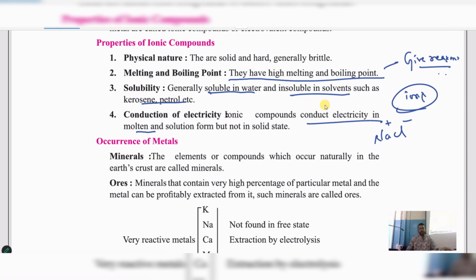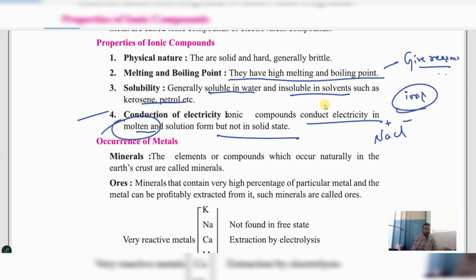So, my dear students, ionic compounds conduct electricity in molten state and also in solution form, but not in solid state. If you want them to conduct electricity, you should use molten form. What do you mean by molten state? Molten means it is neither a solid nor a liquid. It's a mixture. Understood? In that state, they will conduct electricity. Ionic compounds conduct electricity in molten state, not in solid state. In molten state, after dissociation, they form ions. Due to the formation of ions, we use them to conduct electricity.